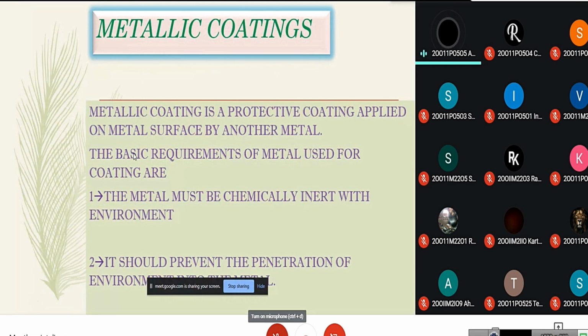First, let us know about the metallic coatings. A metallic coating is a protective coating applied on a metal surface by another metal. Like zinc is coated on iron, and it acts like a protective barrier between the atmosphere and the metal. The basic requirements of a metal used for coating are: the metal must be chemically inert with the environment. If the metal is not inert, then it will react with the atmosphere and it will damage the coating. And it should prevent the penetration of the environment into the metal. If not, the environment goes into the metal and again corrosion takes place.